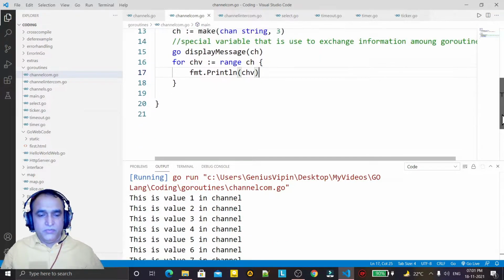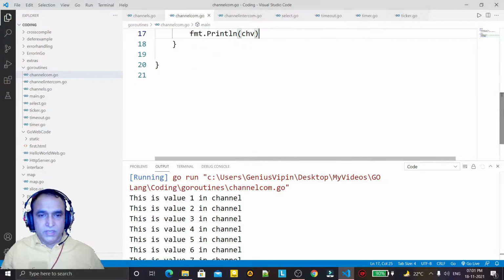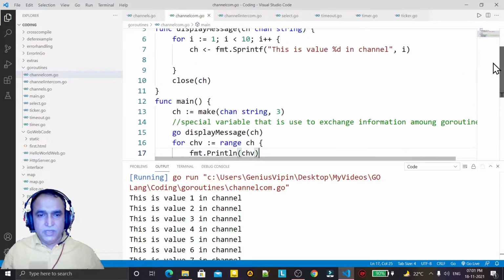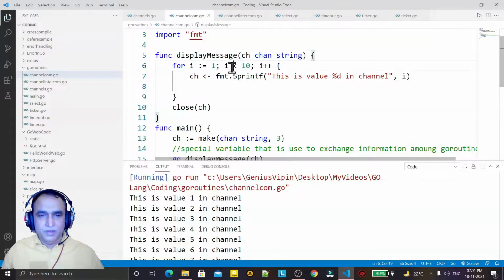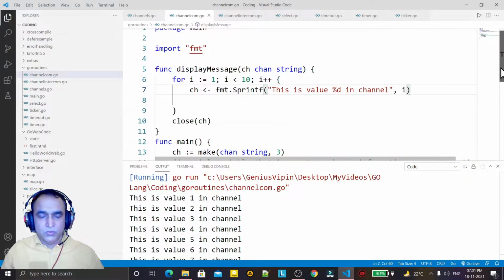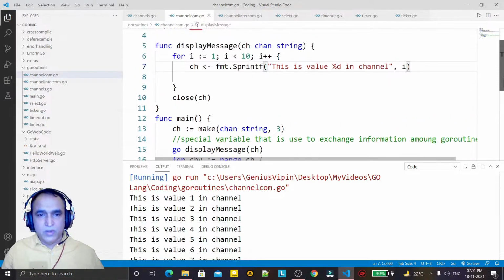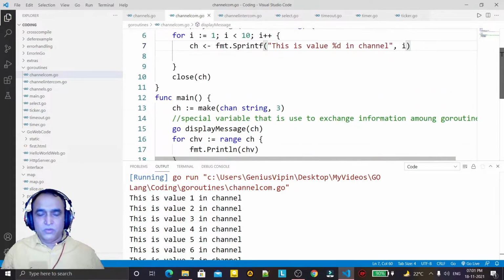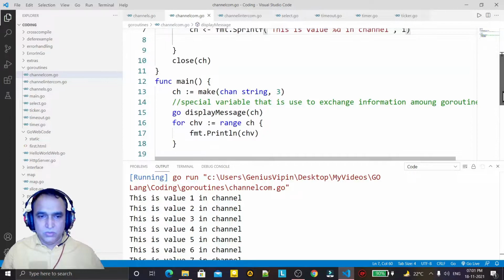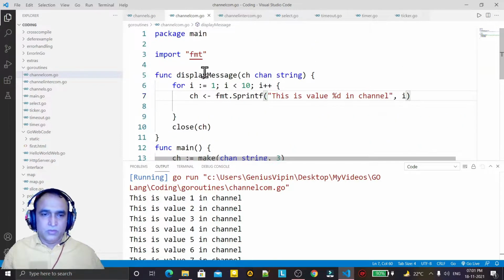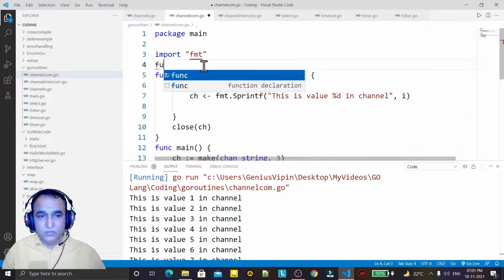So this is the kind of thing I want to achieve. But if in place of this serial number I want to display a random number here, then how can I wait for the second goroutine also by using a channel? Here I am just creating one more function.